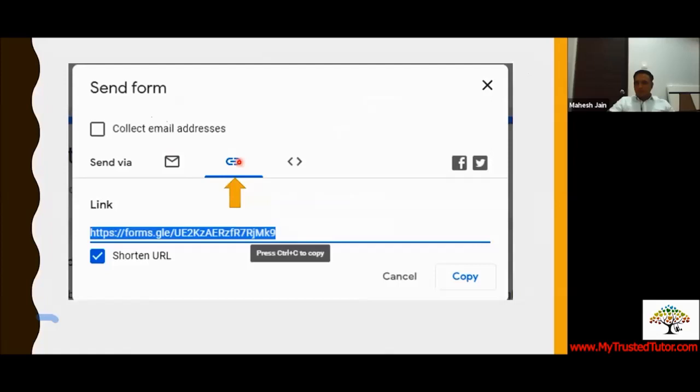Going ahead, the next option is here. When you click on send and you click on link, the full link will appear. Usually links are almost 2 lines, so what you can do is click on the tab here, shorten URL, and the link becomes small. You can just press Ctrl C, copy it and share it with anyone. This is what we are going to do today also.